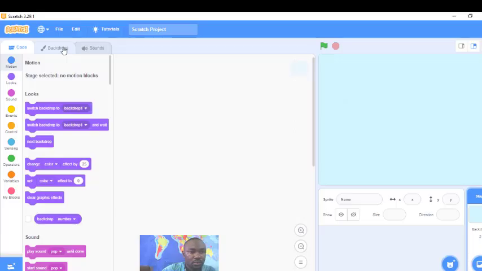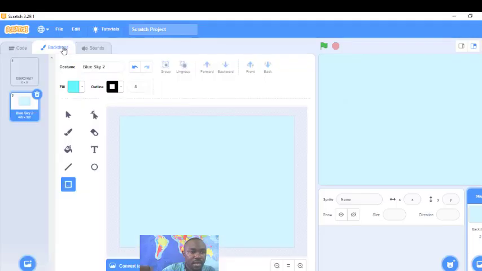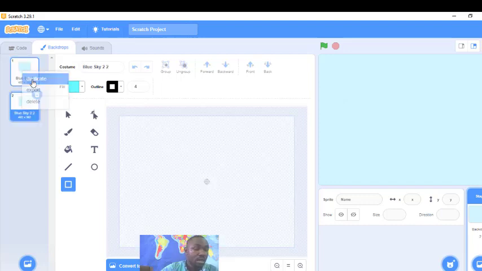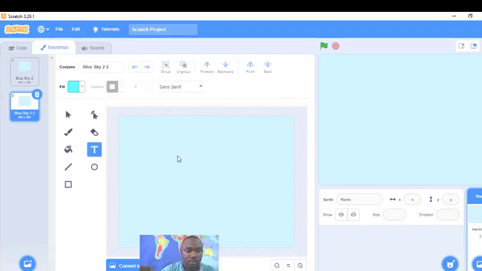Go edit the backdrop, remove this blank backdrop, click on that delete button, then duplicate this. Now this one I am going to edit my game over. So I'll go here, I'll edit game over. So this game over, I'll format it, give it a color. Let me use color red.